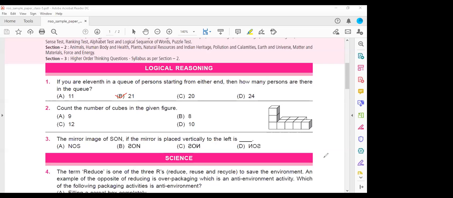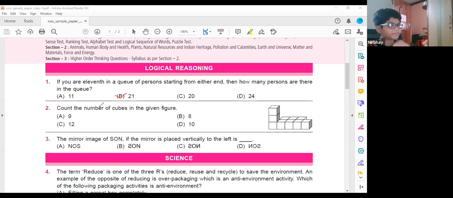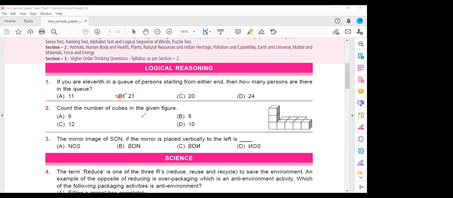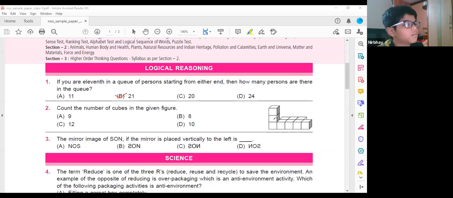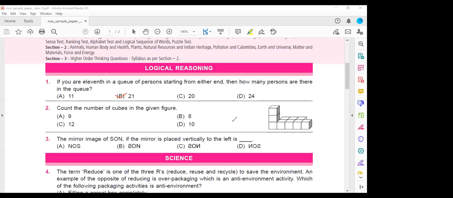Understood, children? Any doubts in this question? No, ma'am. Okay, next one: count the number of cubes in the given figure. How many cubes are there in the given figure? You need to count it. Count quickly. Ma'am, 10. Count properly. There are only 10 cubes in the figure. This entire thing is called a cube. So 1, 2, 3 directly, and here 4, 5, 6, 7, the other side 3. So total it will be 10.